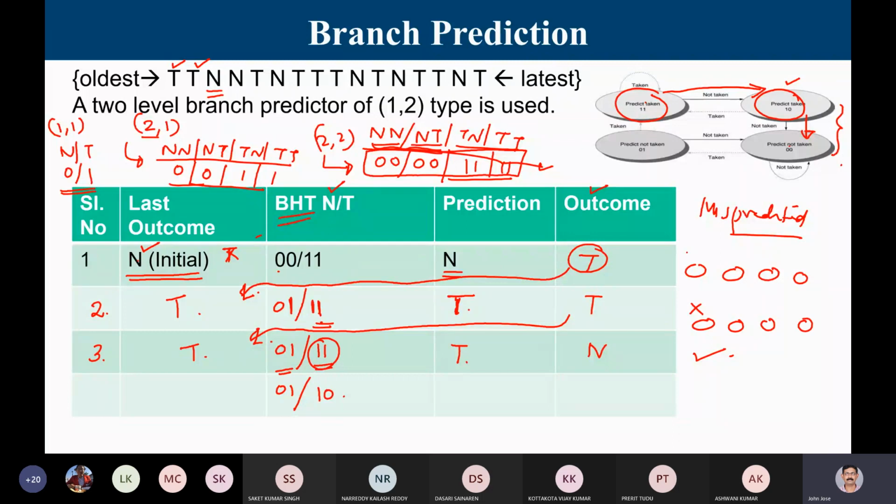So a 3-bit automata looks like this. This is 111, 110, then 101 and 100. And this is going to be 000, 001, 010 and 011. So these are the transitions. So 4 successive mispredictions, then only I move from lower to upper. There are no connections between here and here. So you can look into how a 3-bit branch automata works. The idea is that just by one misprediction, I should not change my mind. I should wait for a margin of error. So a 2-bit automata is not changing its prediction as frequently as a 1-bit automata.